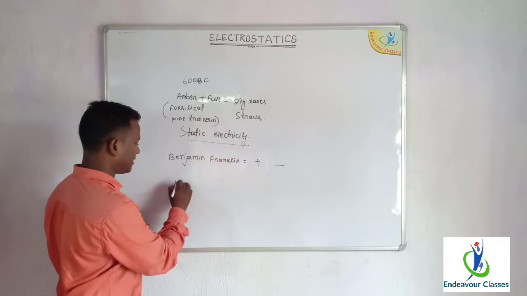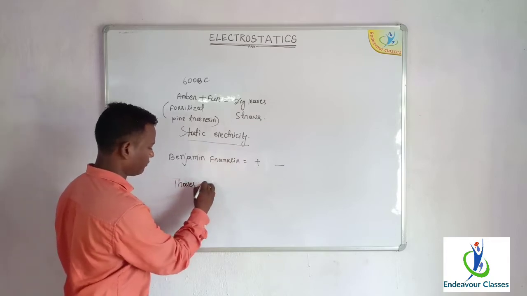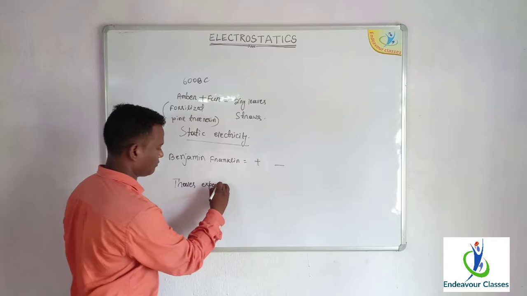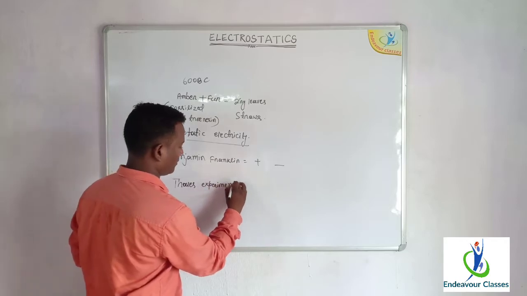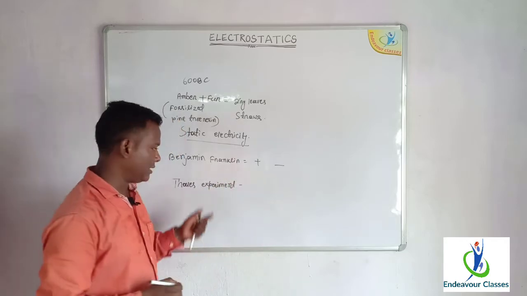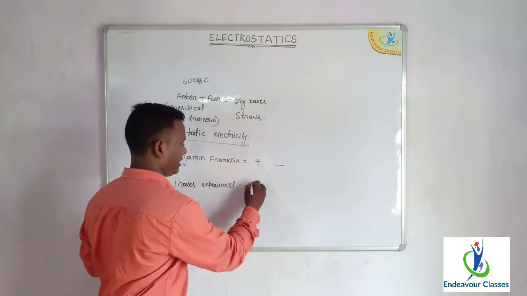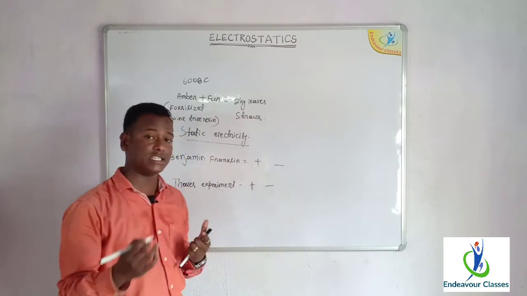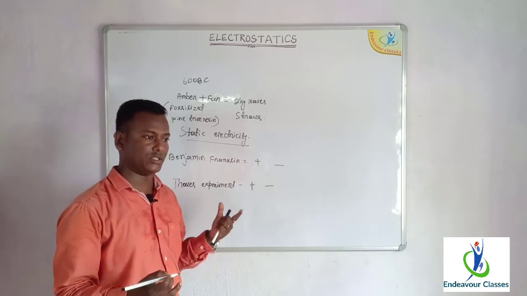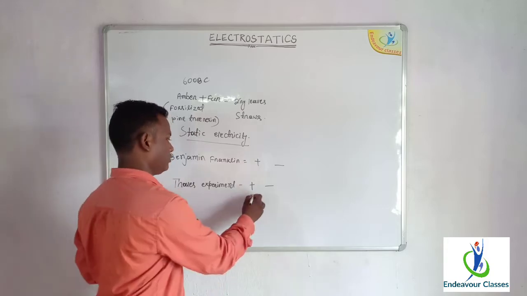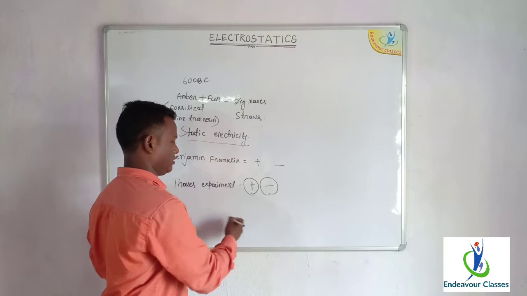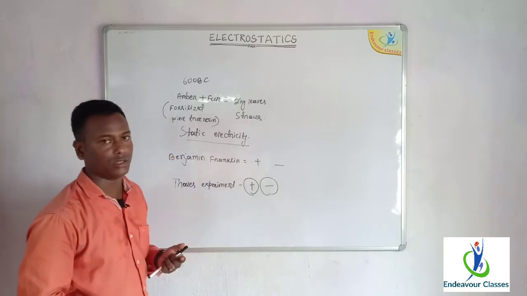Later, from Thales' experiment, it was concluded that there exist only two kinds of charges in nature. That means there exist only positive and negative charges, and there is no existence of a third charge. There is only existence of two kinds of charges in nature, that is the positive and negative charge.